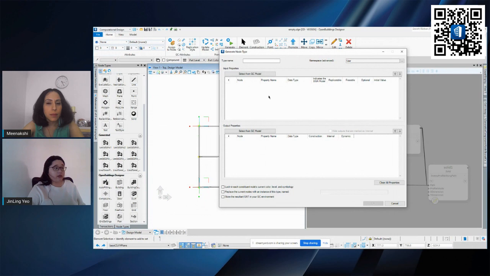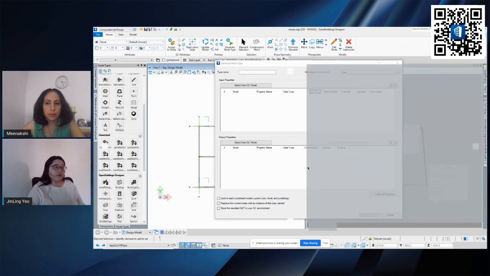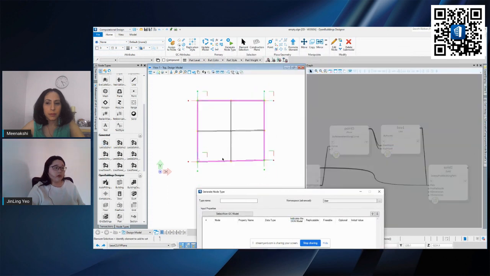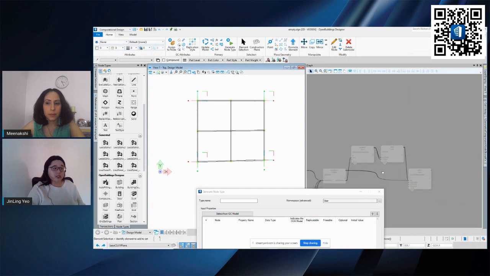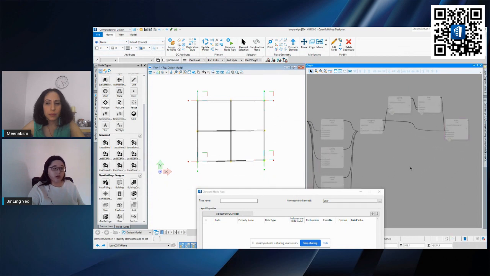From here, you'll see that there are two portions. The first one is the input. The second one is the output. Input means the values you want to give in to create the model. The output is the end result of what you want to create. In this case, you can select from your GC model. What it means is that once you have created the shape using Generative Components, you can select from all these nodes here to help you generate this new node for you.